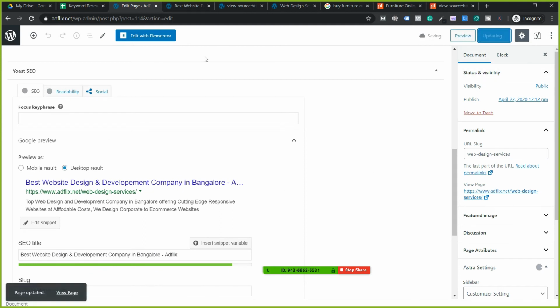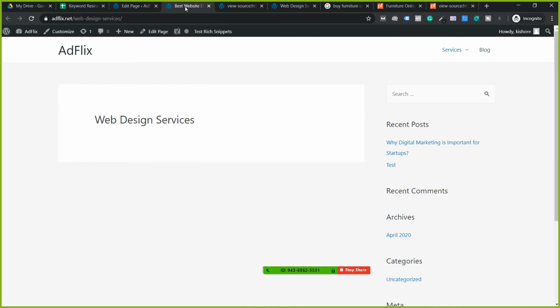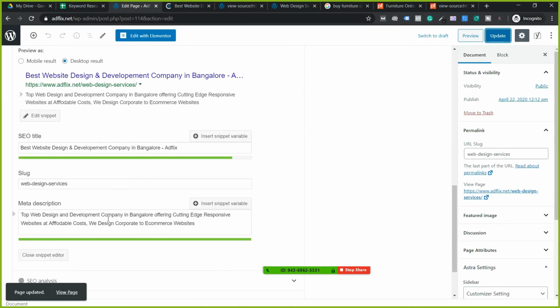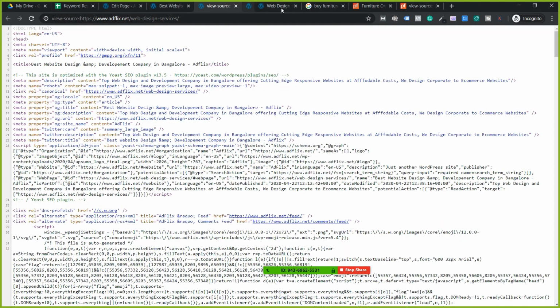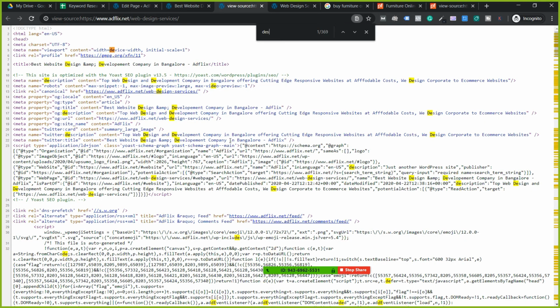I'll update this. So once I update this, if I come to the front end, you won't see it anywhere, because this content, what I write here, will be shown only in the SERP. I repeat again, this content will be shown only in the SERP. Now, this will not be shown here, but still you can find it in the source code. Press Ctrl U, go to the source code, press Ctrl F and type description. Can you see here, guys? Meta description. This is the thing I wrote.